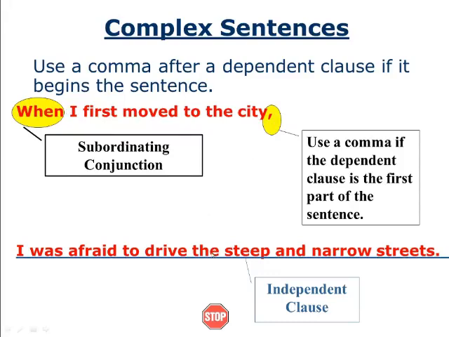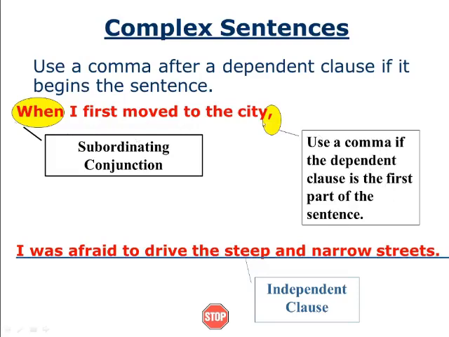This is the rule. It is very simple. You need not worry about it. If we use an independent clause first, you need not use the comma. If we use a subordinating conjunction first, you have to use a comma. Use a comma if the dependent clause is the first part of the sentence. This way also you can decide.